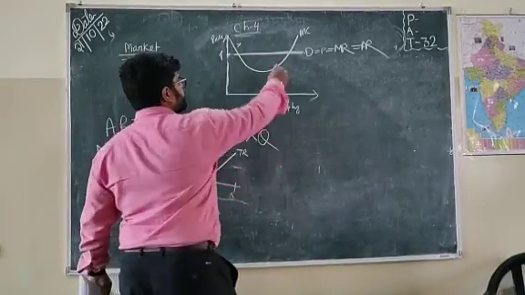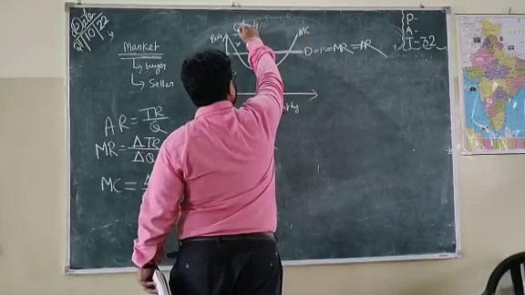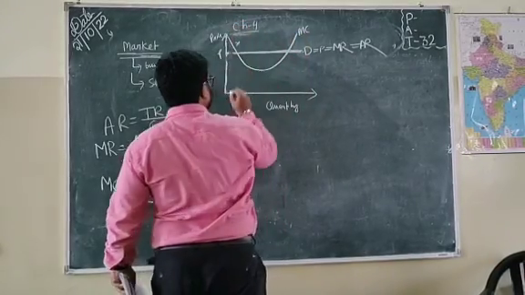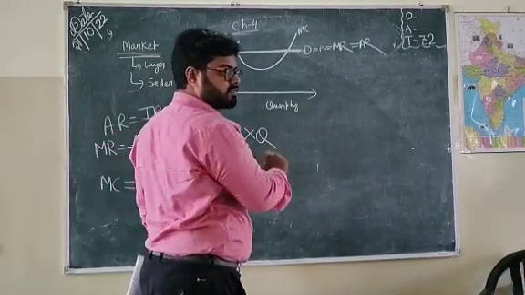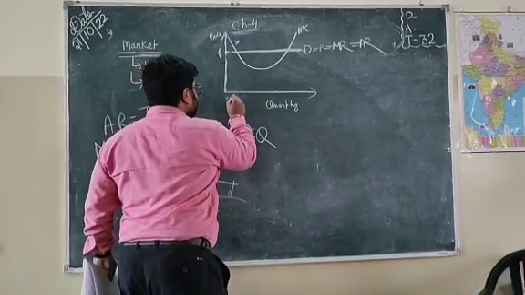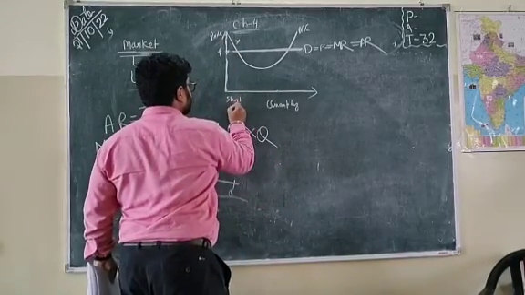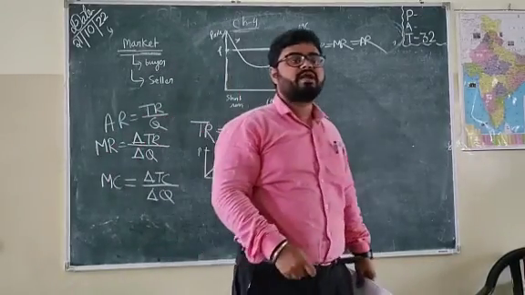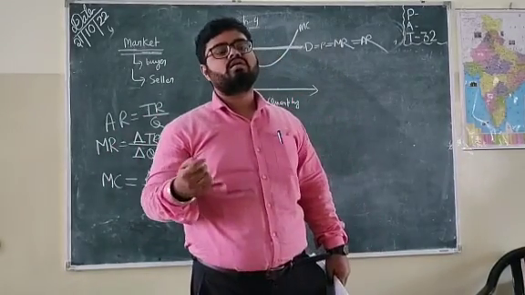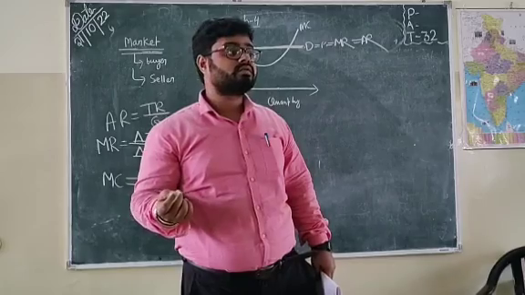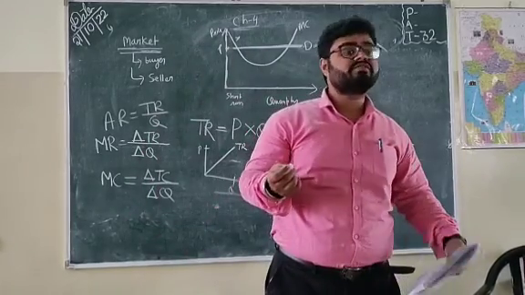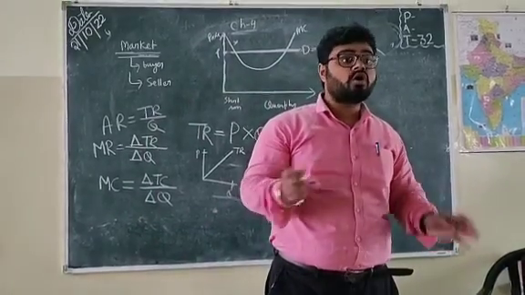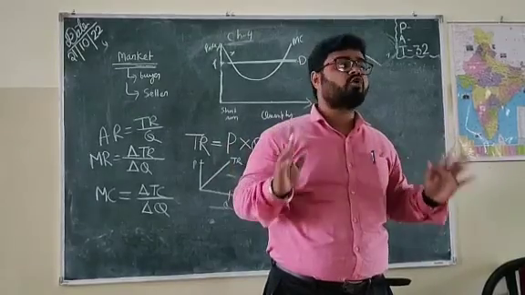Now, if this is the marginal cost, then what will be the average cost here? This is the graph of the short run. Short run means a time period that might be 1 week, 6 months or 1 year, not more than that. It's called the short run.